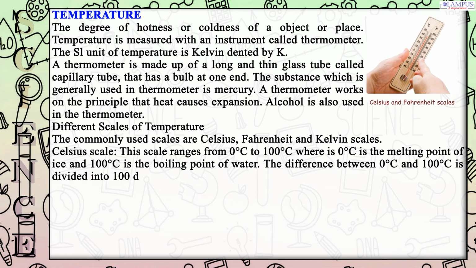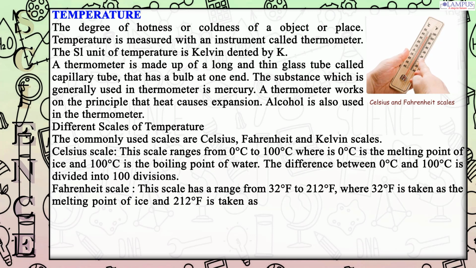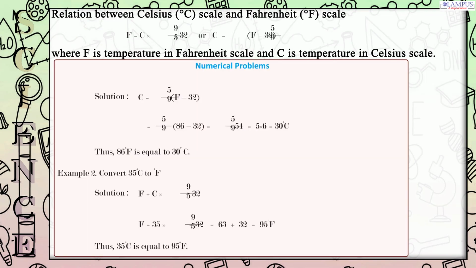Fahrenheit scale. This scale has a range from 32 degrees Fahrenheit to 212 degrees Fahrenheit, where 32 degrees Fahrenheit is taken as the melting point of ice and 212 degrees Fahrenheit is taken as the boiling point of water. The difference between the 2 points is divided into 180 divisions. Relation between Celsius, degree C, scale and Fahrenheit, degree F, scale.